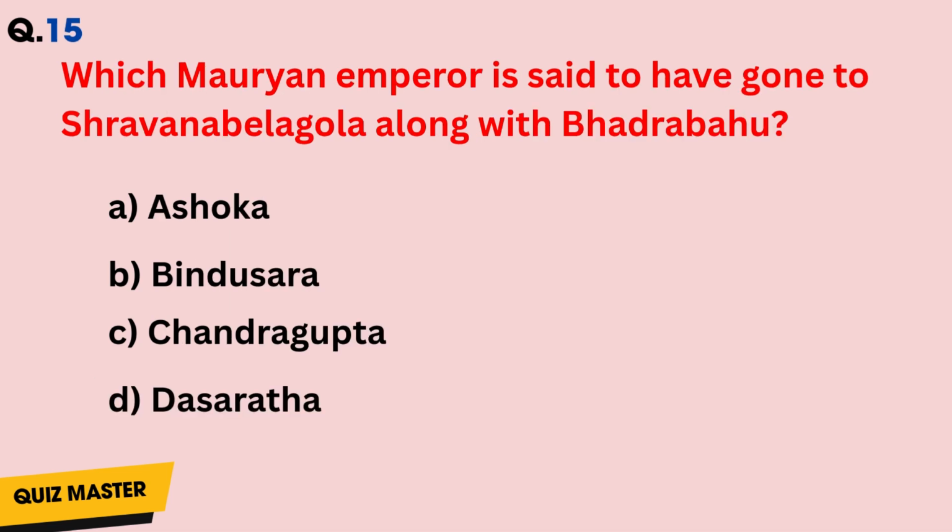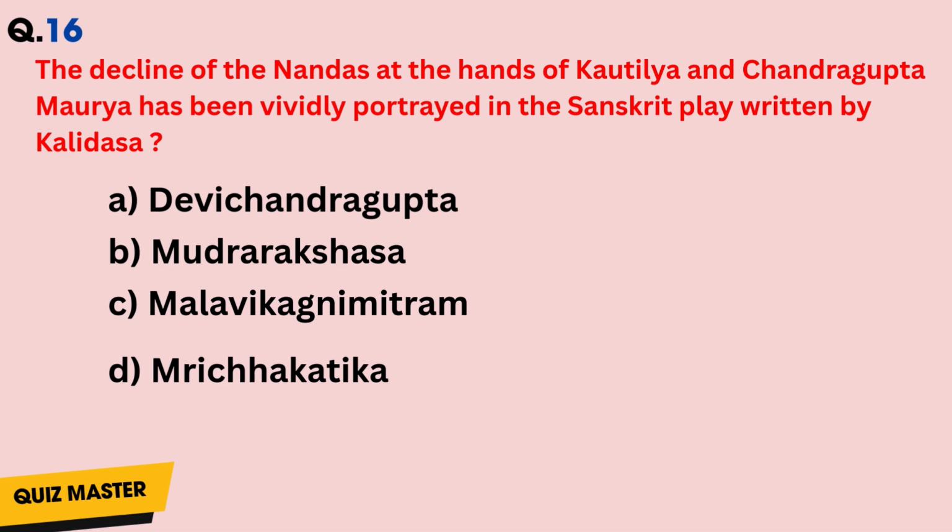Question number 15. Which Mauryan emperor is said to have gone to Shravan-Belgola along with Bhadrabahu? Answer is C. Question number 16. The decline of the Nandas at the hands of Kautilya and Chandragupta Maurya has been vividly portrayed in the Sanskrit play written by Kalidasa. Answer is B.